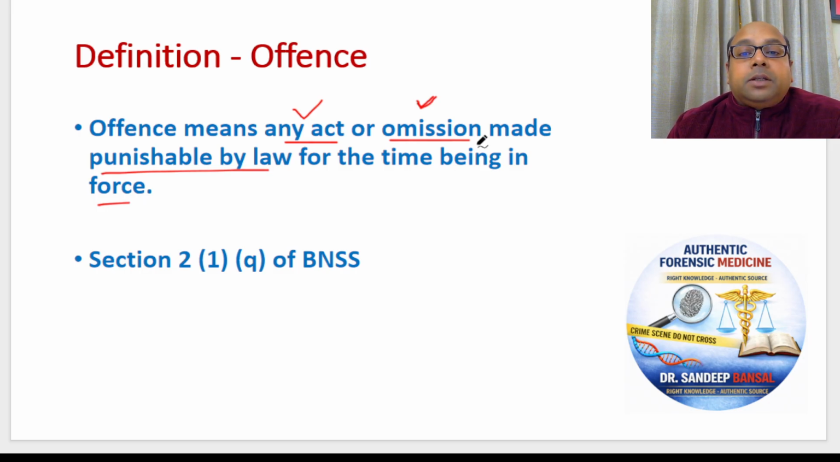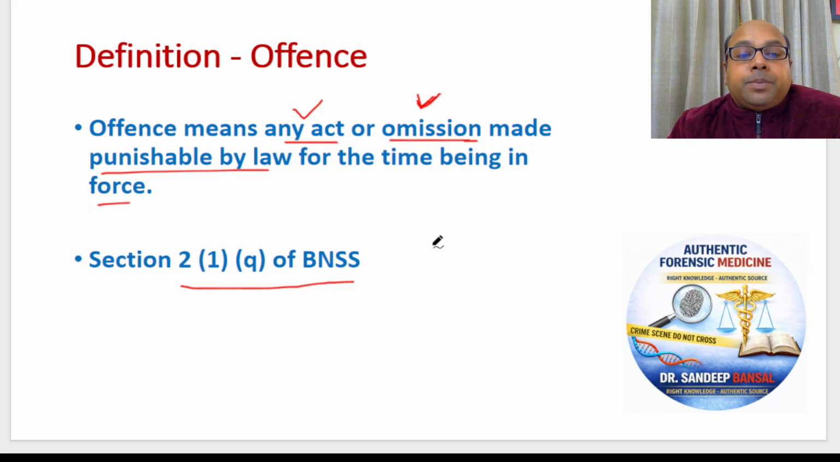For example, a doctor. Now in the example of omission, I am giving the example of a doctor. Patient is there. Patient needs first aid. He is an emergent patient. He is about to lose his life. It's a critical case. Doctor should give the first aid to the patient, but the doctor did not give first aid. So the doctor omitted. It's an act of omission. And because of the doctor not doing his duty, if the patient dies, it becomes a punishable offence. It is defined under section 2(1) of the Bhartiya Nagarik Suraksha Sanhita 2023. So the definition of offence means an act or omission made punishable by law for the time being in force.